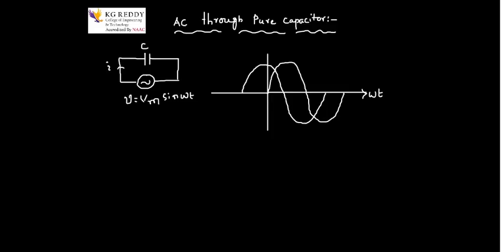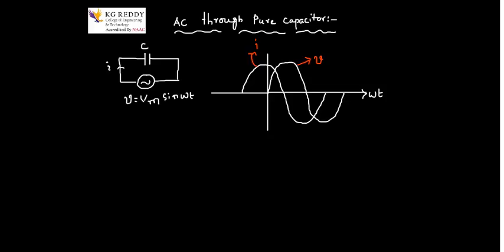So this is my voltage V, and this is the current I. This is the voltage and this is the current.